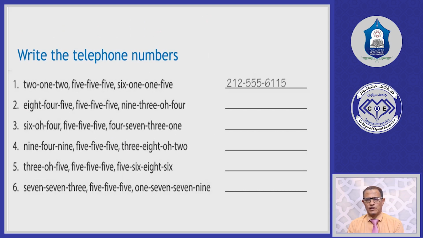2 1 2 5 5 5 6 1 1 5. So the numbers are given as they are, but if you have a 0, you can say "oh". For example, number 3: 6 0 4 5 5 5 4 7 3 1. This is an exercise. You have to write these telephone numbers in numbers in the spaces that you have.